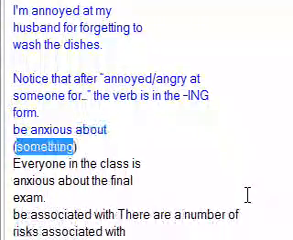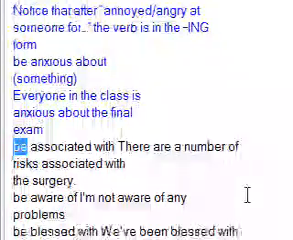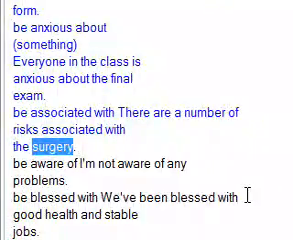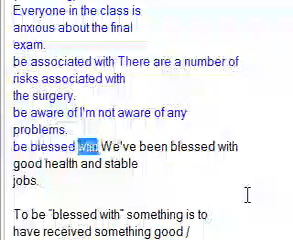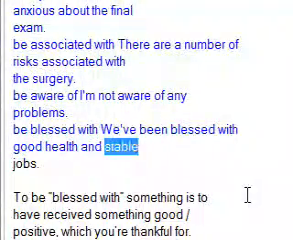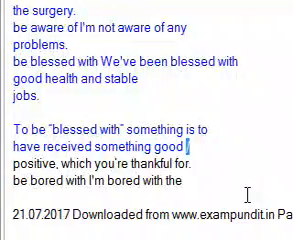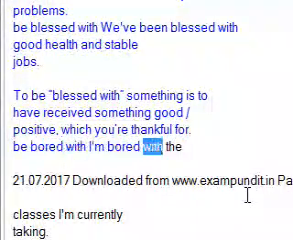Be anxious about something. Everyone in the class is anxious about the final exam. Be associated with. There are a number of risks associated with the surgery. Be aware of. I'm not aware of any problems. Be blessed with. We've been blessed with good health and stable jobs. To be blessed with something is to have received something good/positive, which you're thankful for. Be bored with. I'm bored with it.